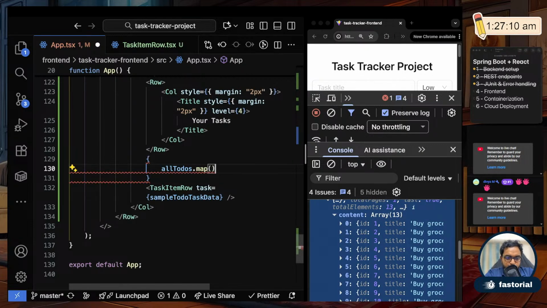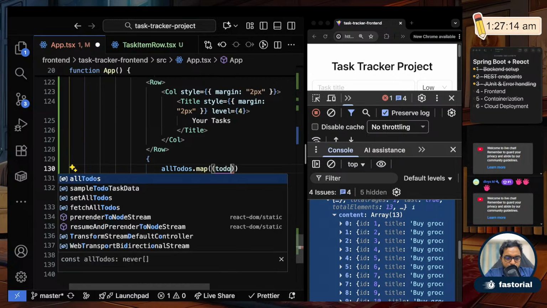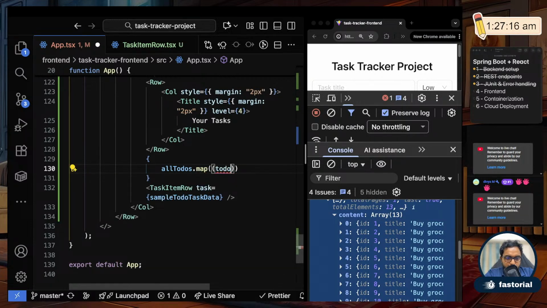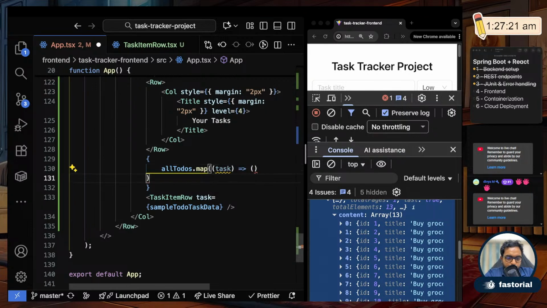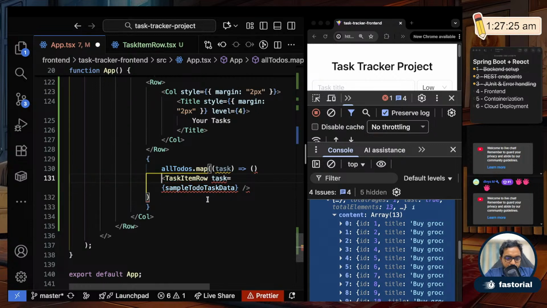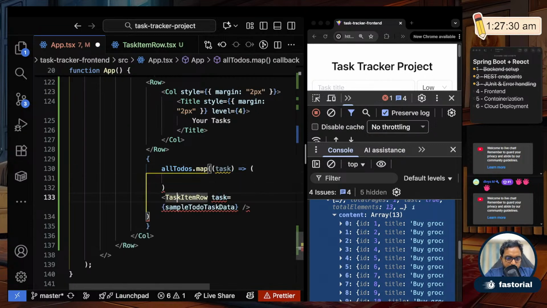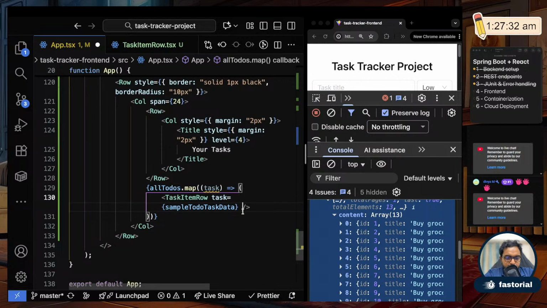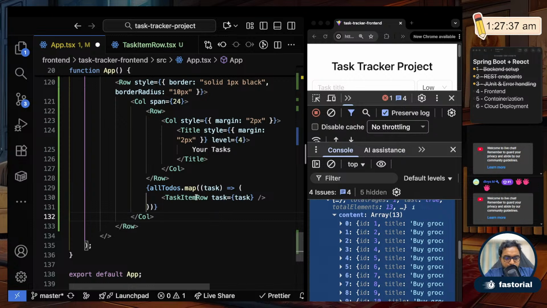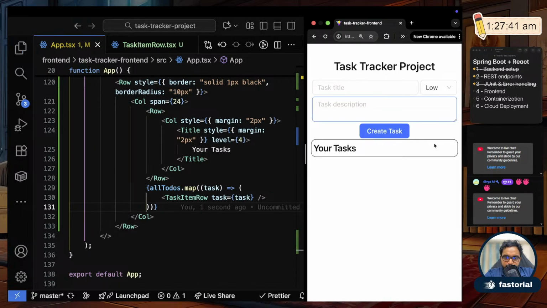Map is what is going to do a for loop, and for each to-do, or for each task, I will print this task item row. Oops, what is happening? I put it outside the bracket. So print this task item row, and for task I'll pass whatever task I got inside allToDos. Okay, I'll save this and let's see what is happening.